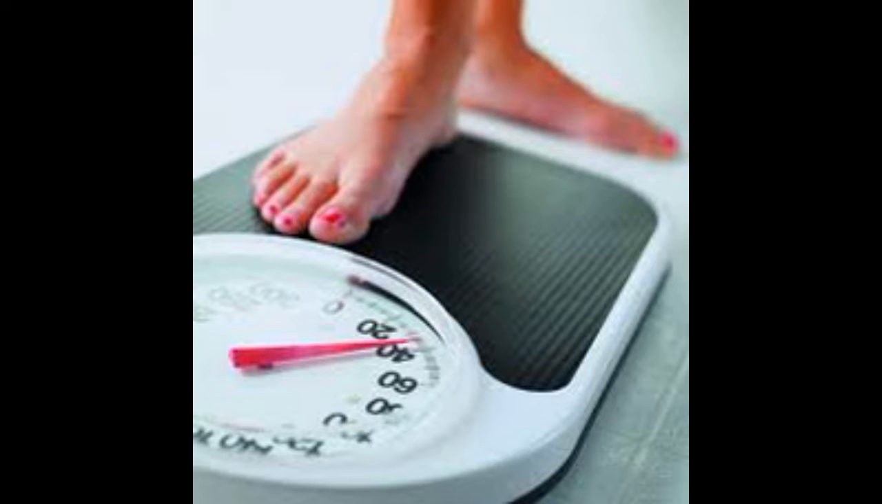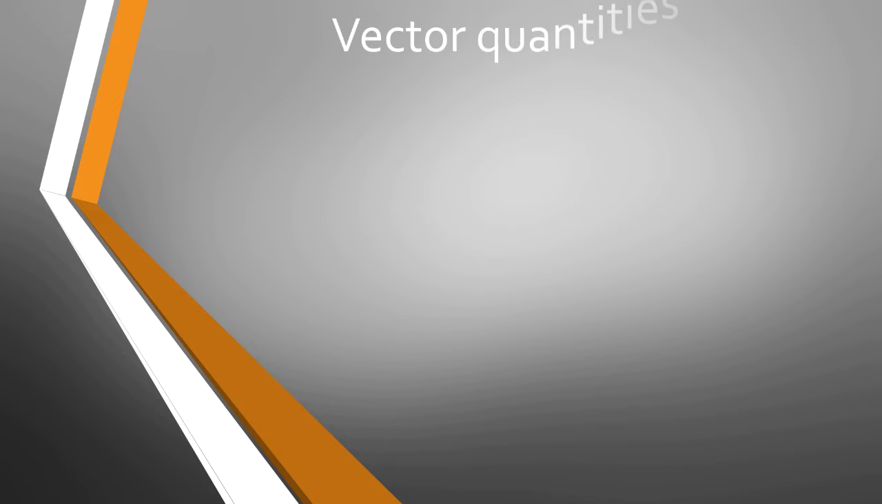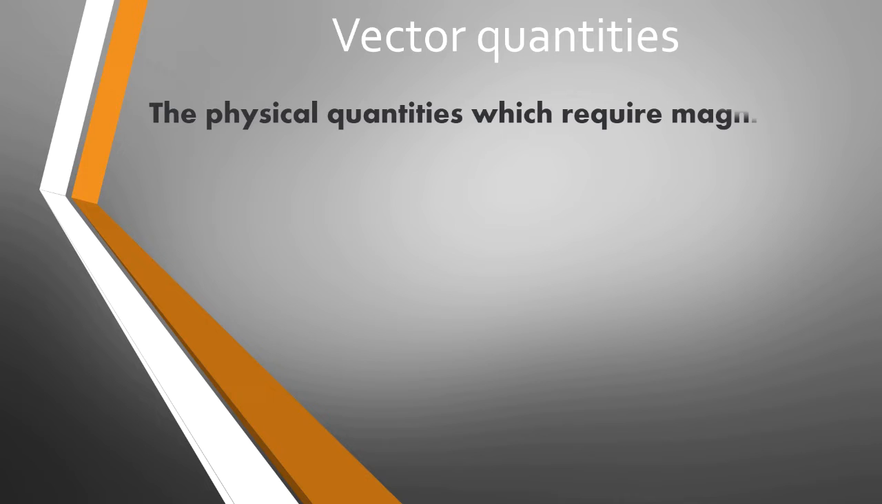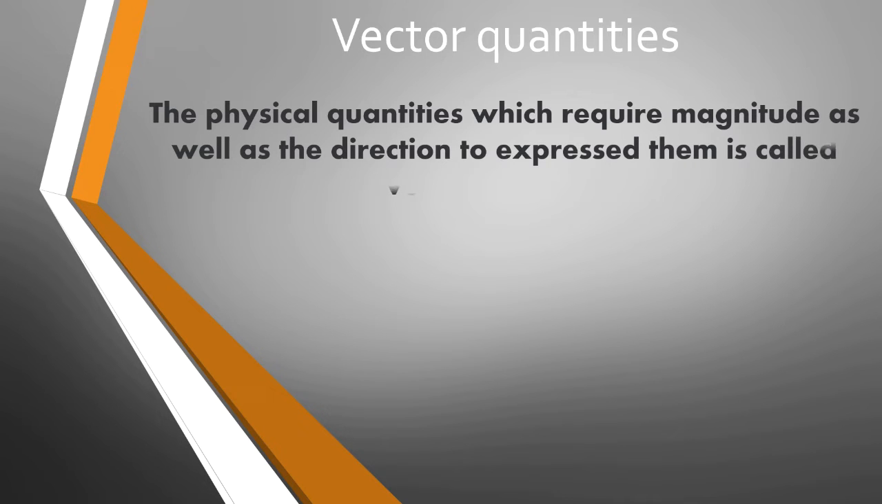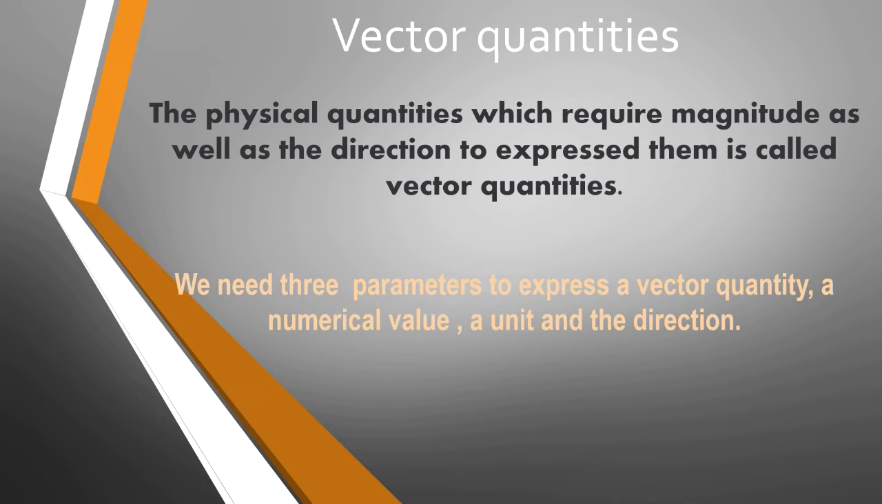The physical quantities like weight, force, etc. require the magnitude as well as the direction to express them. Then only their meaning is complete. The physical quantities which require magnitude as well as direction to express them are called vector quantities. We need three parameters to express a vector quantity: a numerical value, a unit and a direction. Displacement, velocity, acceleration, momentum, etc. are examples of vector quantities.